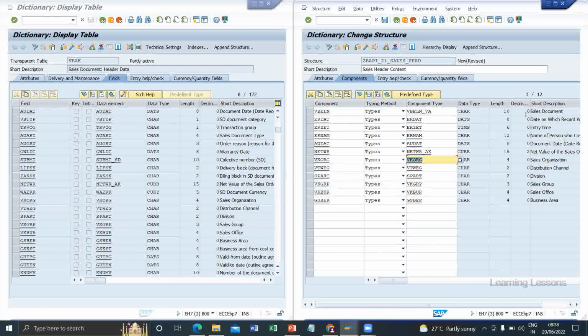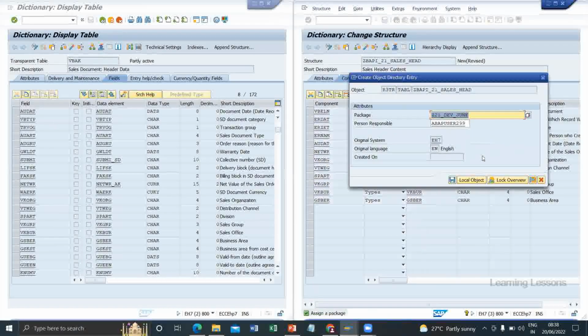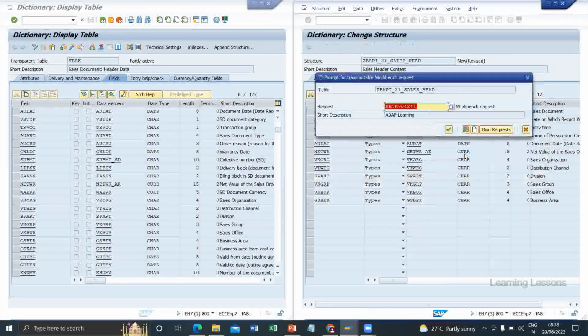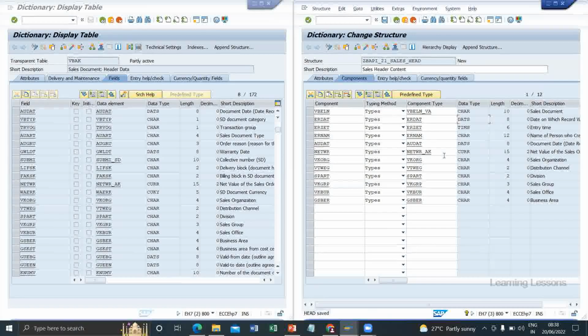You can see all this data is populating from this data element. Even while creating a table, we need to create the data element and domain. Then when we come back, the data types and everything are updated. But these are all standard data elements which are already there in the database. You can directly call them. I want to read these 12 fields from the sales header table. You can just click on save in the package and then transport.